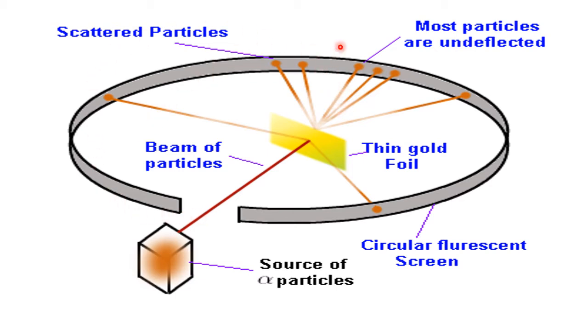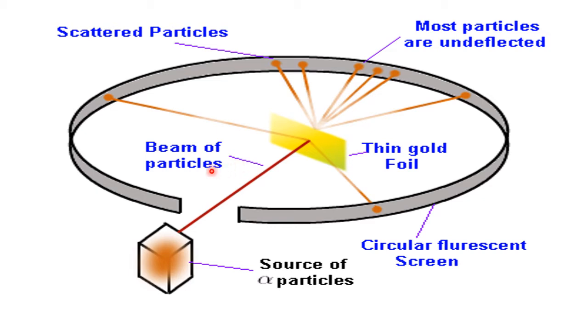Or screen, you can say. Just as rays are allowed to fall on a cinema screen where you can see the picture, one screen was maintained by Rutherford to see what happens when alpha rays fall on this gold foil. This is called a circular fluorescent screen. A fluorescent screen is one that shines whenever radiation falls on it. Just to detect all this, he made this arrangement, and why it is called scattering, we will discuss later. So this is the experimental setup.